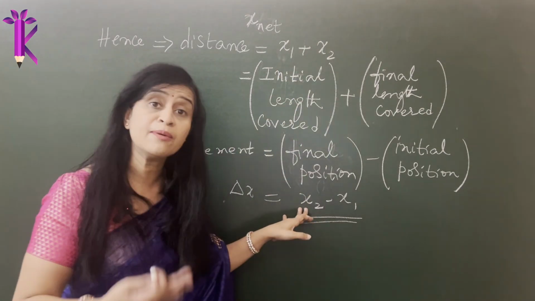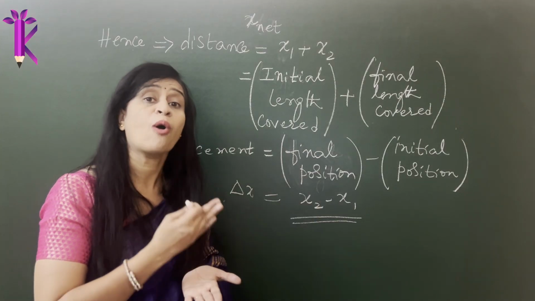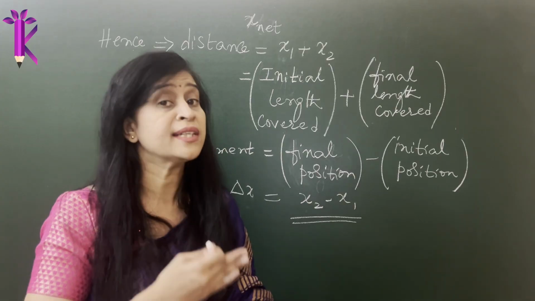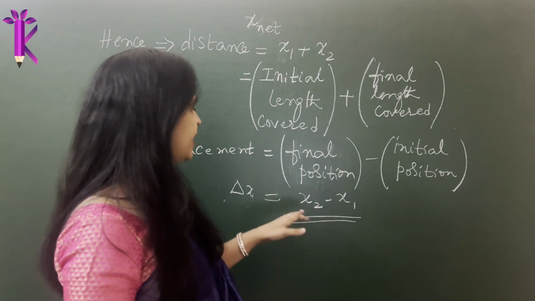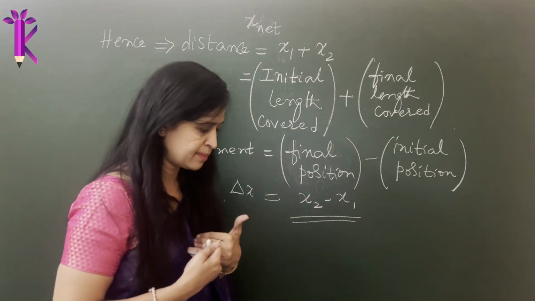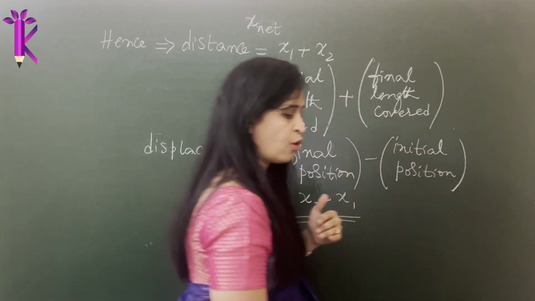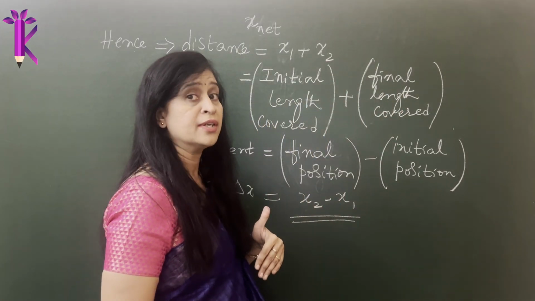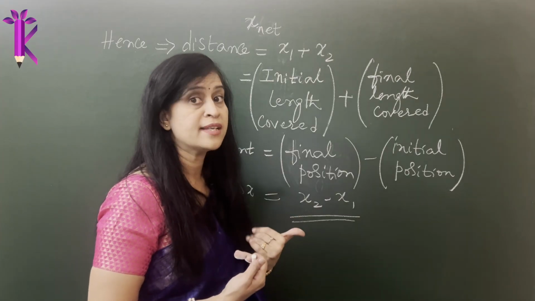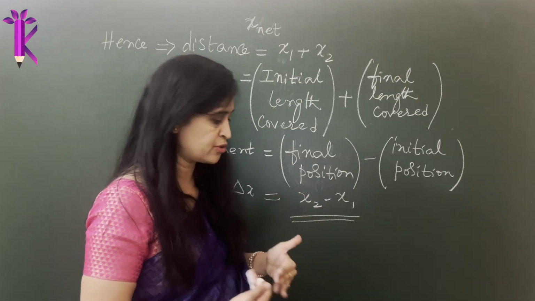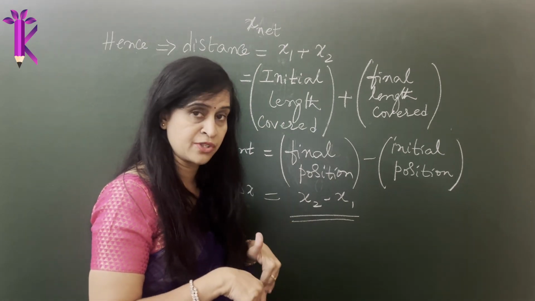Whereas when you are dealing with displacement, you are more concerned about the position, because we are also bothered about the direction in which the object is traveling. Suppose I start from this point, I move this distance, I covered something, I go backward, and I'm at the same position. So the displacement covered by me is 0, because I came back to the same position. It is as good as I've not made any movement at all. I'm back at my initial position.